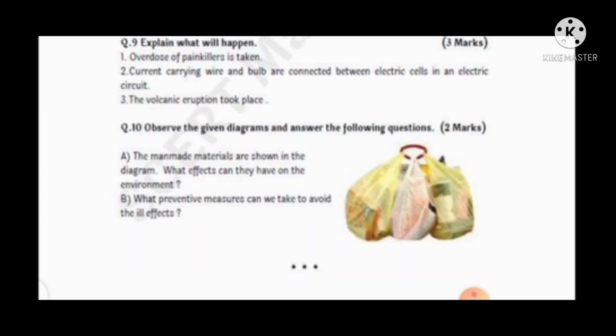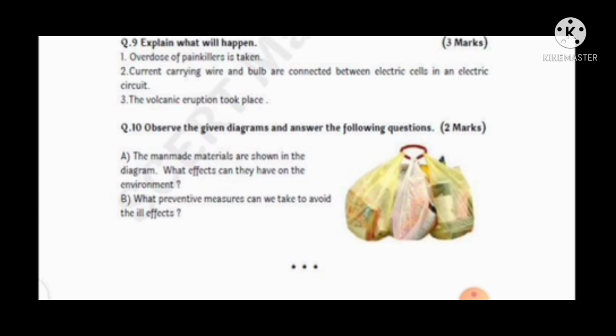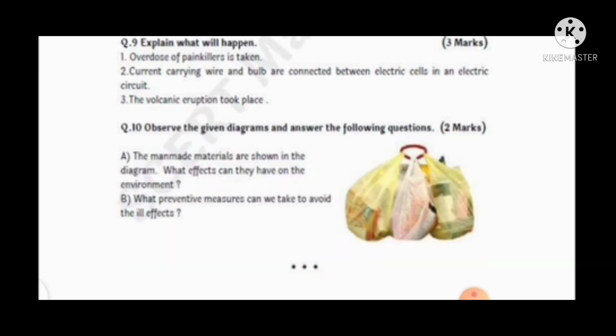Then question number B. What preventive measures can we take to avoid the ill effects? So preventive measures are: first, reduce the use of plastic, recycle the plastic, use cloth or jute bag instead of plastic bag, and fourth one, pyrolysis is a better option to reduce the plastic waste. So in this way we have completed our bridge course test number 3.